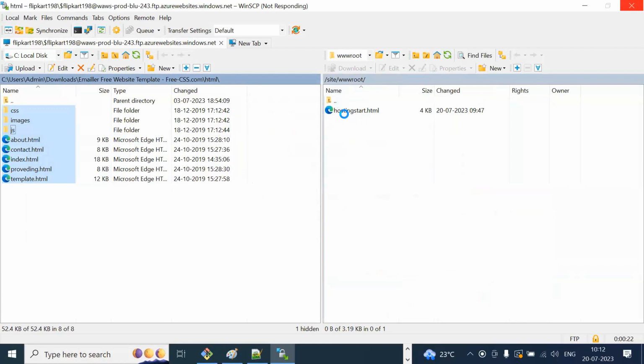Okay, the left hand side is your system, and the right hand side is your website, the root of the website. I'll show you. It is behaving a bit weird today.